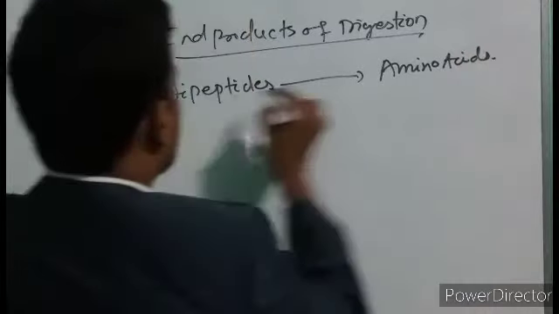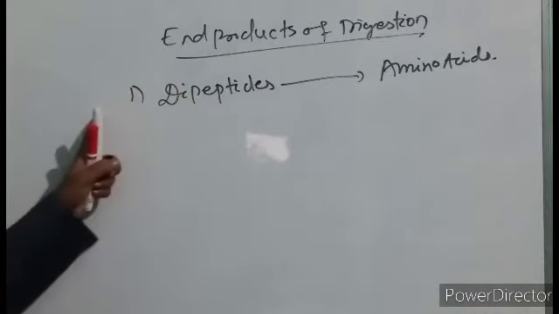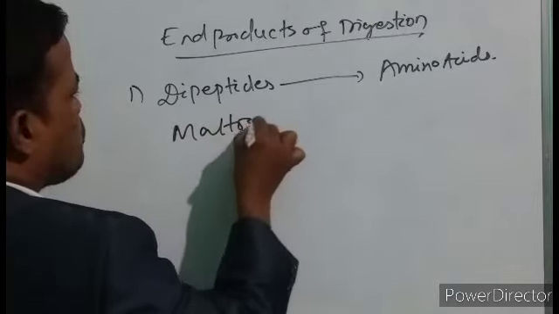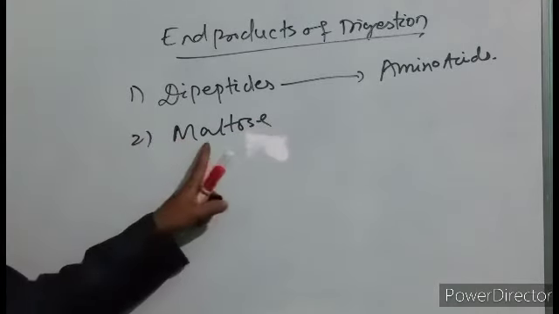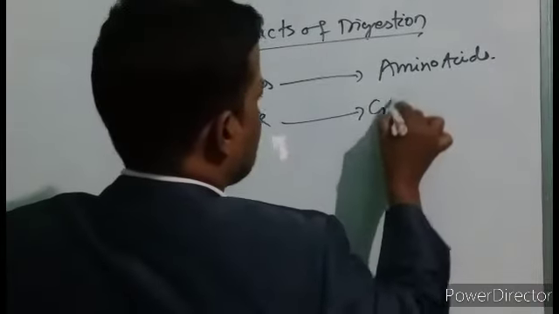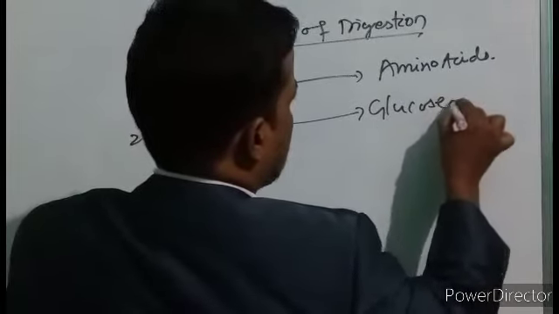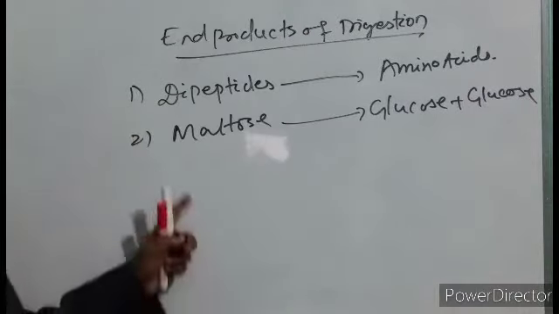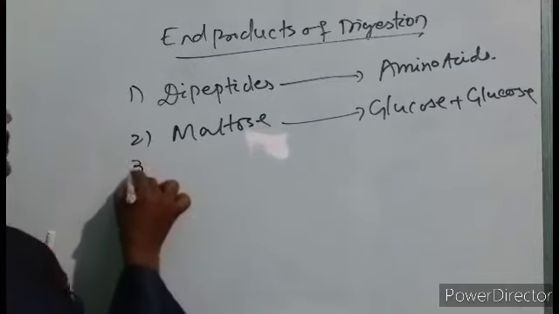Maltose, that is sugar, is converted to glucose plus glucose. Next, number 3, lactose.